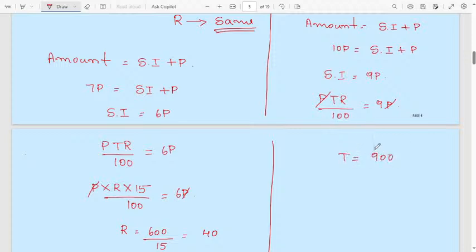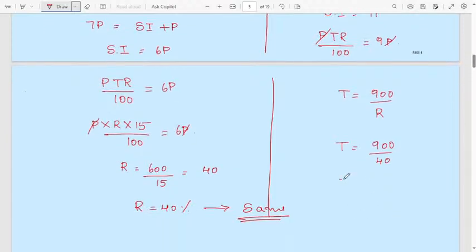100 into 9 is 900, divided by R. T will be equal to 900 divided by 40. Then the zeros get cancelled. Then 90 by 4, you will get 22.5 years.